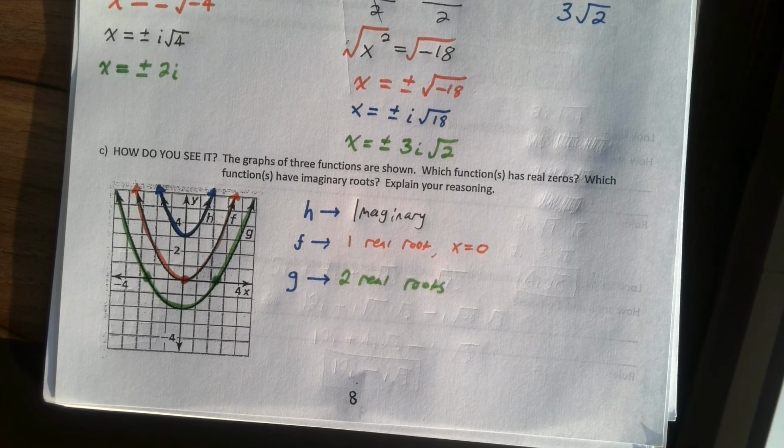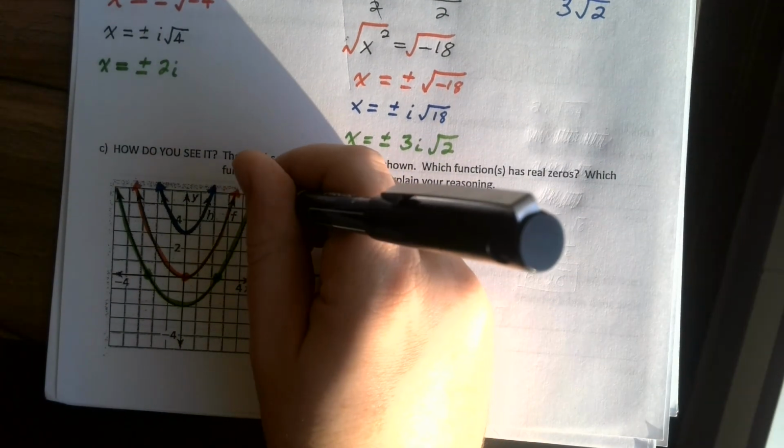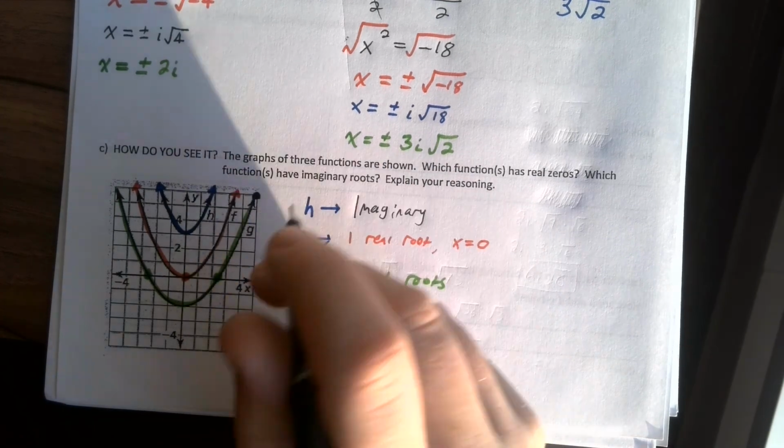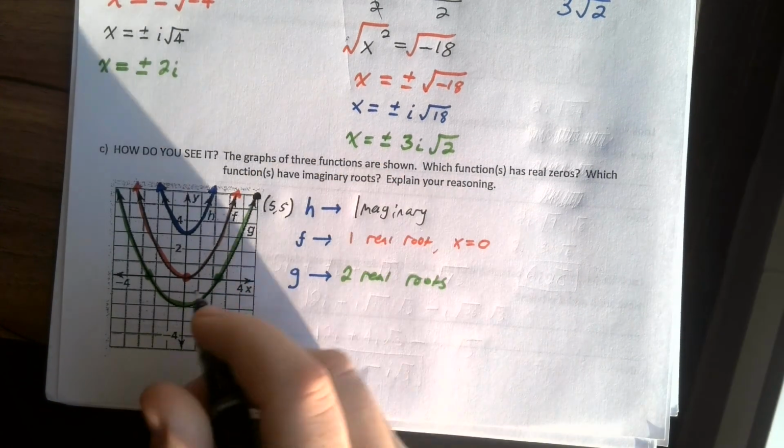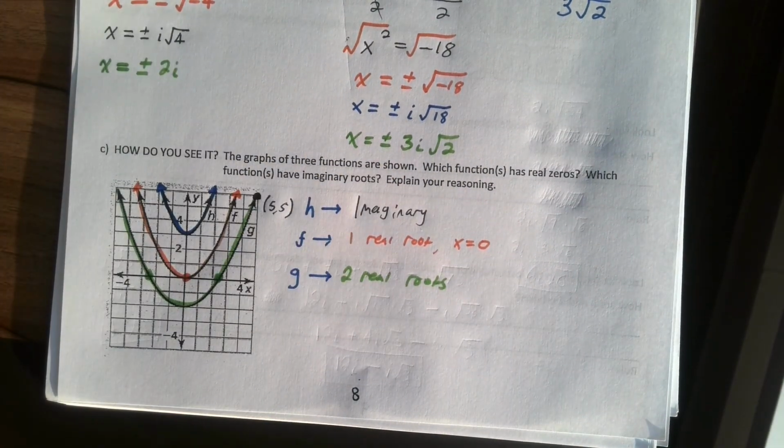So here's a challenge question for you. Based on this graph, could you figure out the equation of this parabola? And if you can, then solve for the roots. I'll leave that one to you, but here's a hint. This graph has a real point here at 5, 5. So now we have a vertex and a point. Now we can make an equation. I'm not going to ask you to try this one out. This is a very challenging problem, but come talk to me if you think you have an answer.